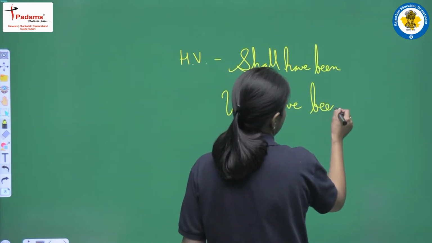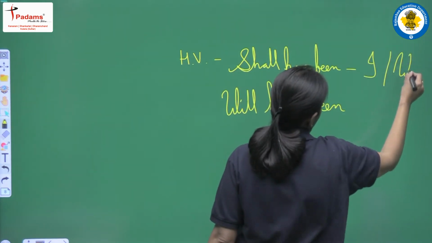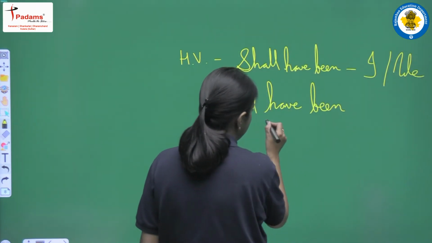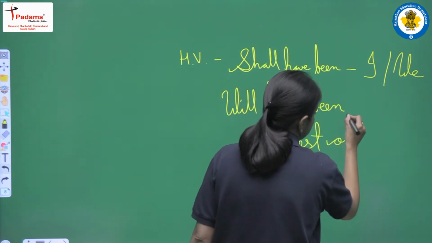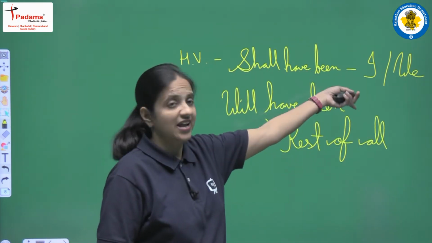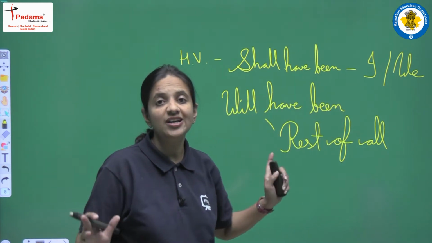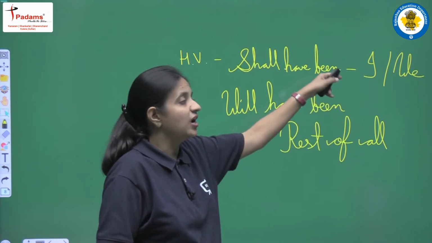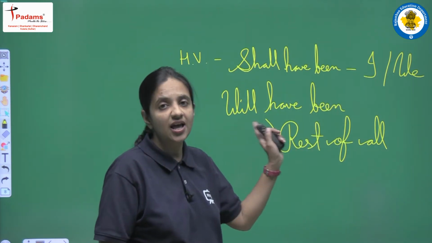So we all know shall have been, it will be used only and only for I and we, and will have been, it will be used for rest of all. Rest of all means for all the other subjects except I and we. Okay, so shall have been, it will be used only and only, or we can say exclusively, for I and we, and for all the other subjects we have to use will have been.